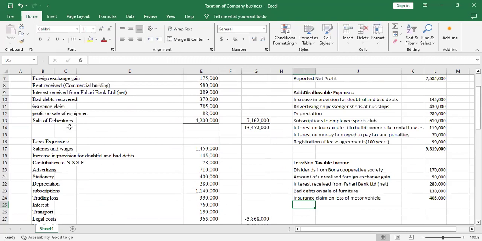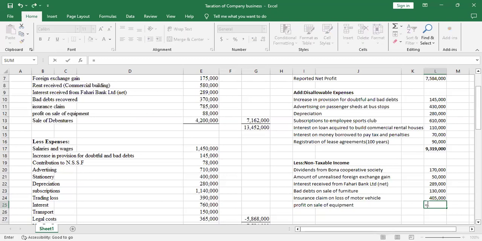Continue. Then we have profit on sale of equipment. And I think this did not have any adjustment. So profit on sale of equipment is a capital gain on sale of asset. So the capital gain is an untaxable income. Yeah, that's an untaxable income. You don't tax capital gain on sale of assets. So that's an untaxable income. So you put it there.